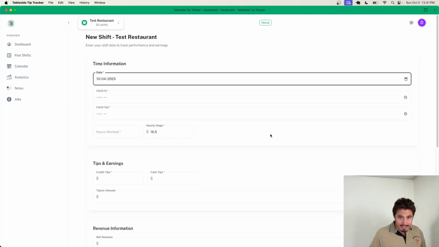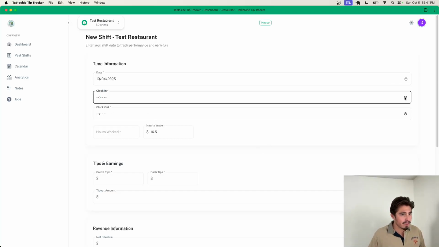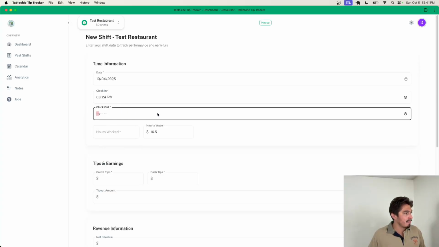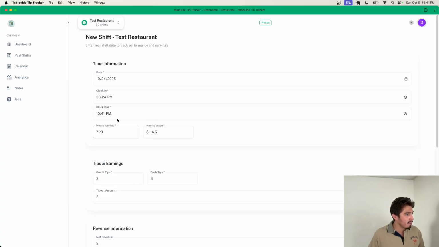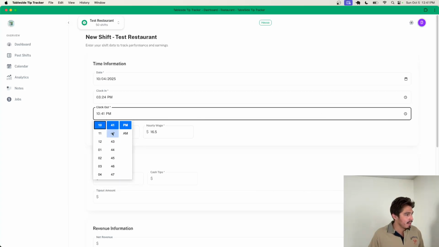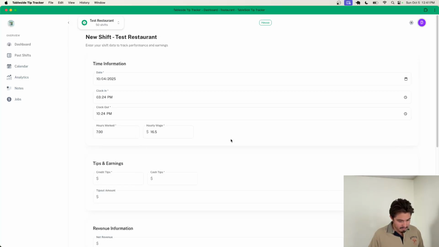We did clock in at 3:24 p.m. and we did a clock out at 10:24 p.m. So we did 6.4 hours because we did have a break.